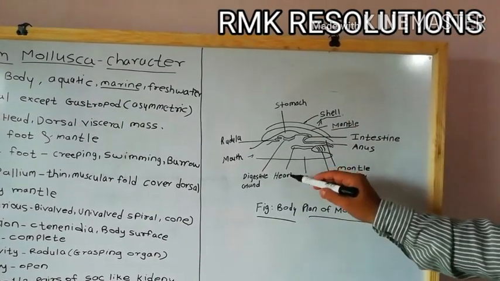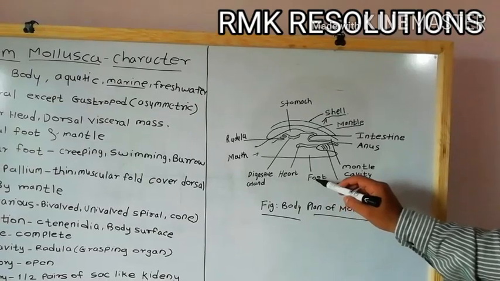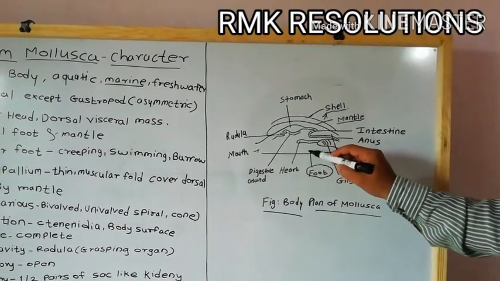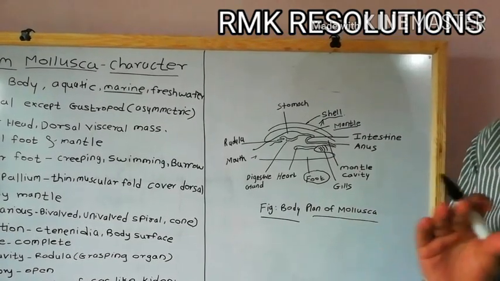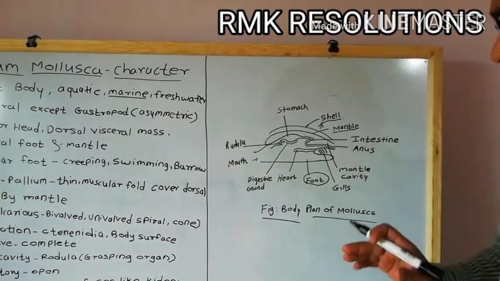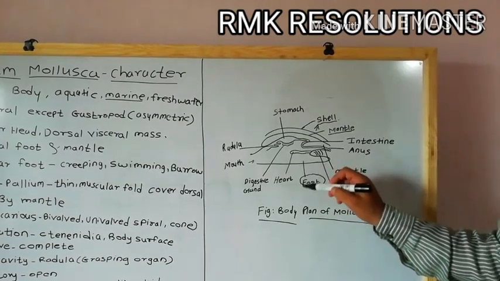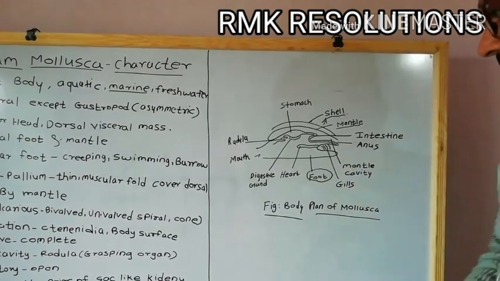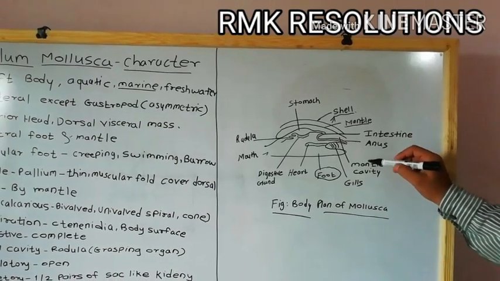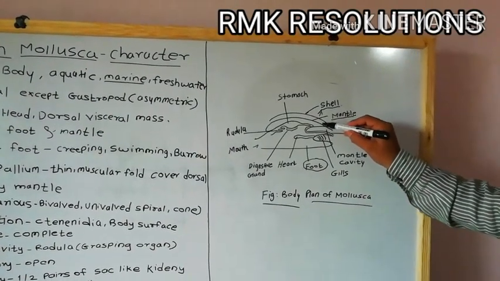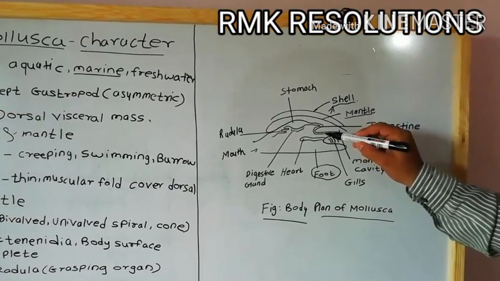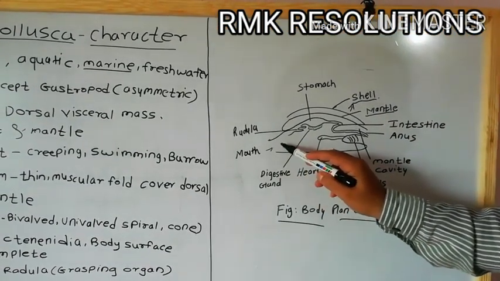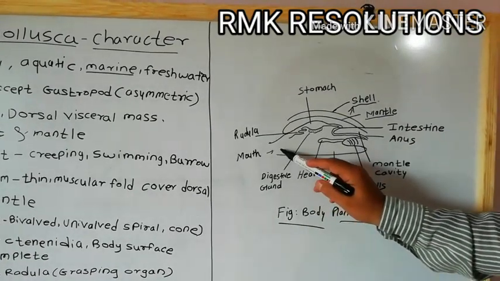Now inside you can see there is a heart. Then on the ventral side you can see there is a foot. There are many species of mollusca, so the foot is modified according to the species and according to the habitat. Then you can see here, this is the mantle cavity. Between the mantle and the body tissue, there is a mantle cavity, and here there is a mouth.